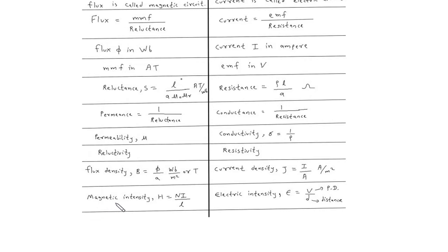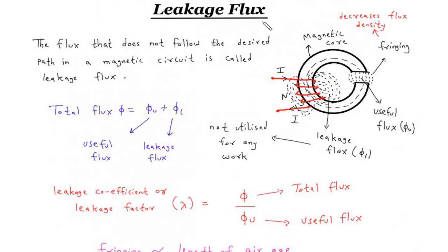In case of magnetic circuit, magnetic intensity H is equal to NI by L. In case of electric circuit, electric intensity epsilon is equal to V by D, where V is the potential difference and D is the distance. Leakage flux: the flux that does not follow the desired path in a magnetic circuit is called leakage flux.